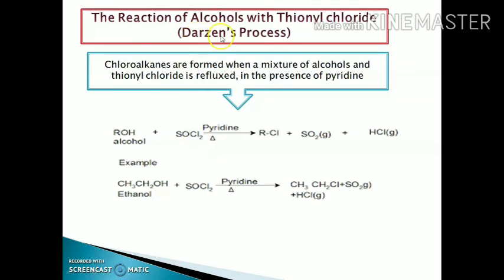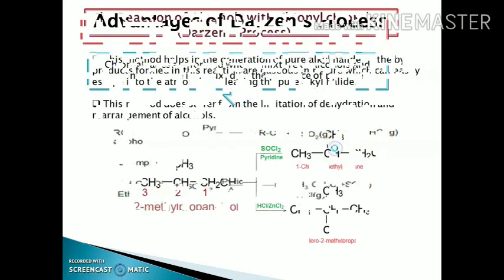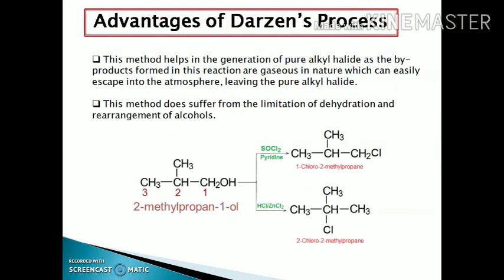This process is also known as the Darzens process. In this reaction, the chloroalkanes are formed when a mixture of alcohols and the thionyl chloride is refluxed in the presence of pyridine. We react the alcohol with the thionyl chloride in the presence of pyridine. It will form the chloroalkane, sulfur dioxide gas and the HCl gas. The question is very important: the advantages of the Darzens process over all other methods.